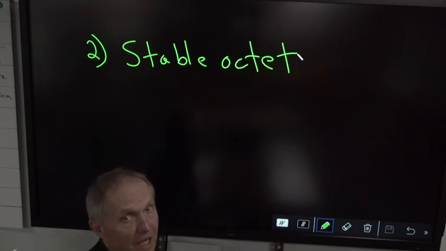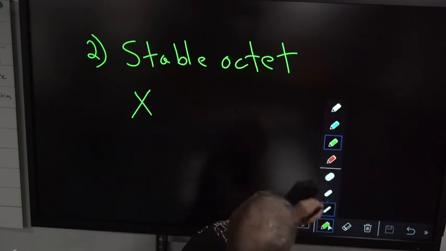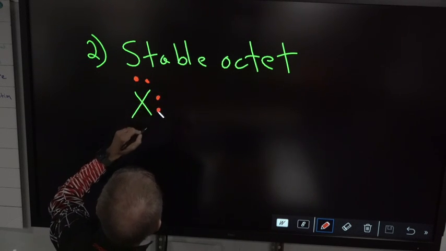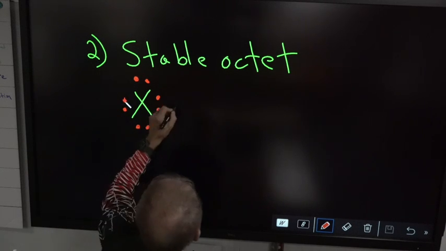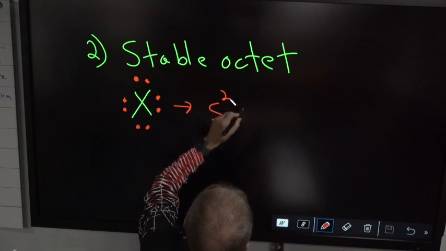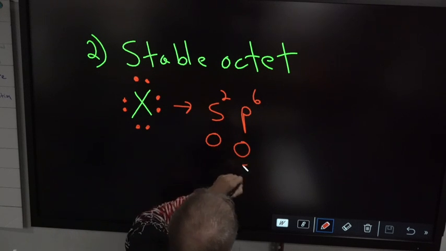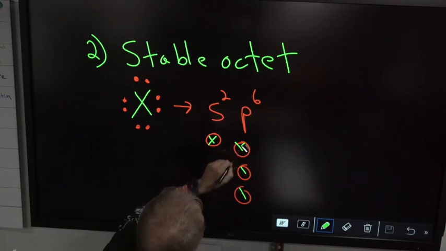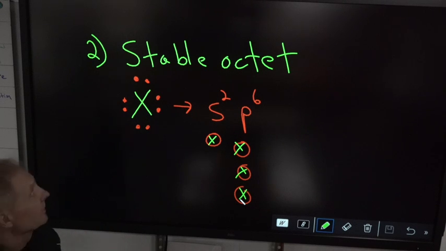Almost all of them have a stable octet, so here's what it looks like. We're going to have an X, and then we're going to have pair, pair, pair, pair. So that is an s2p6. So every single one, look. Pair, 1, 2, 3, 4, 5, 6. So all 4 orbitals are filled. That's the stable octet.